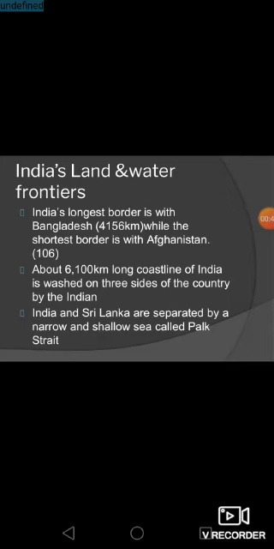First of all, India shares nearly 15,200 kilometers of land frontier with Pakistan in the west, Afghanistan in the northwest, China, Nepal, and Bhutan in the north, and Bangladesh and Myanmar in the east. India's longest border is with Bangladesh, while the shortest border is with Afghanistan. India and Sri Lanka are separated by the narrow and shallow sea called Palk Strait.